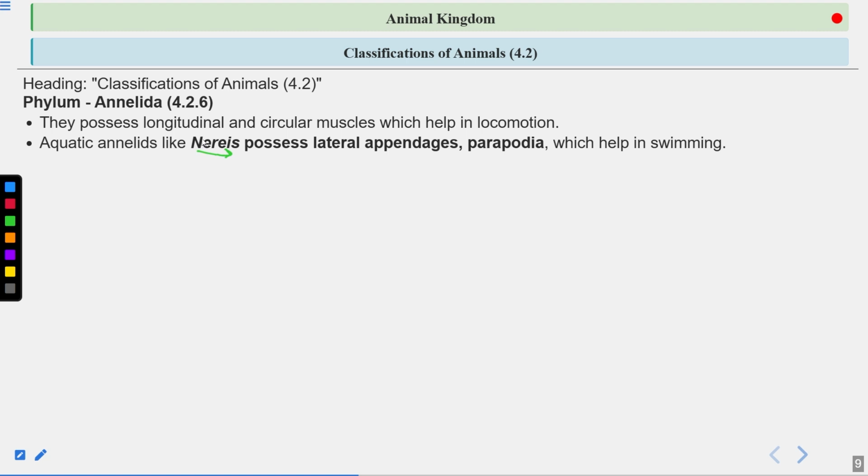These are paddle-like appendages, and they aid in swimming. Sometimes they also help in gas exchange. These are the roles of the parapodia. Clear? Now next.